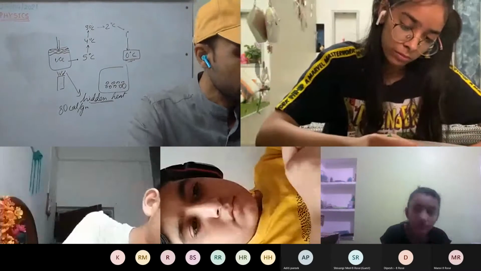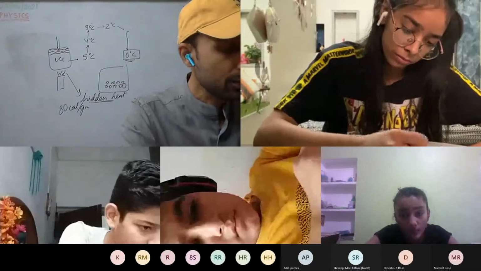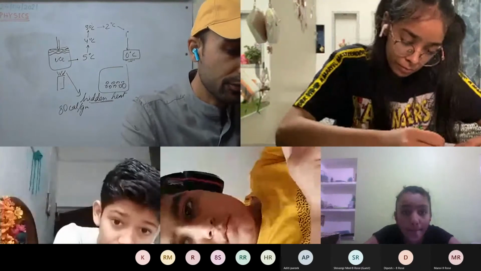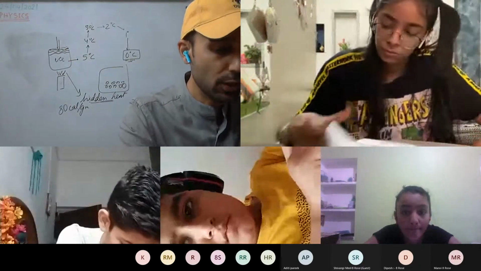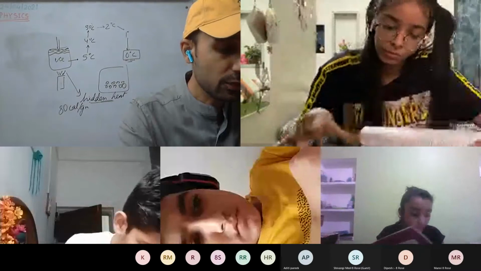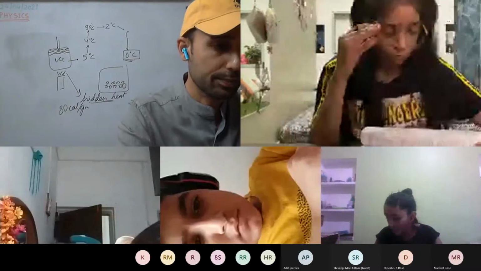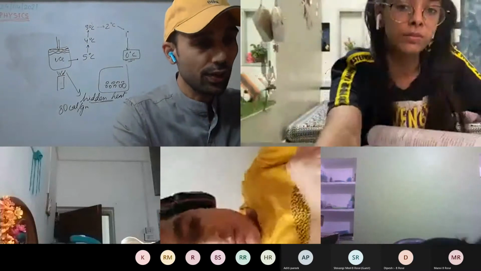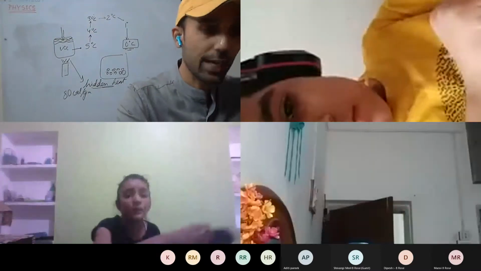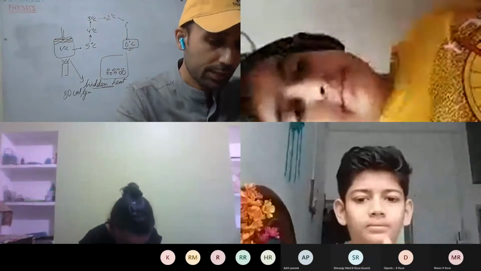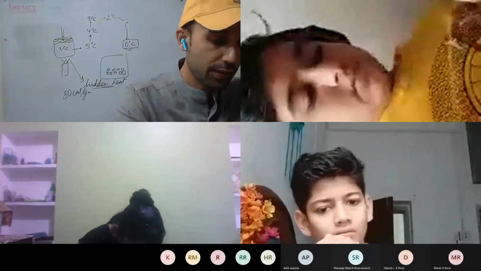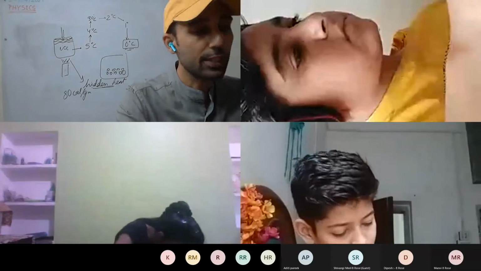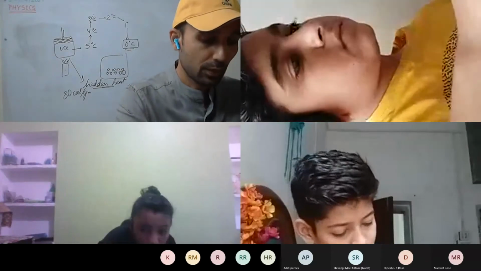See here, question number 8. It's given on page number 13. Melting and fusion: the process in which a substance in solid state on heating changes into liquid state at a fixed temperature is called melting or fusion. You can write in your own words as well. And the fixed temperature at which a solid melts into liquid at standard atmospheric pressure is called melting point or fusion point.